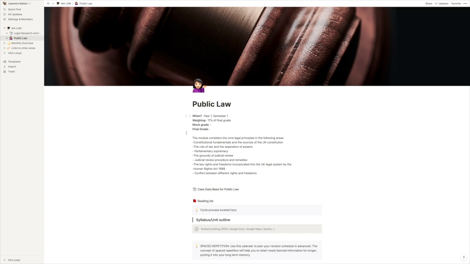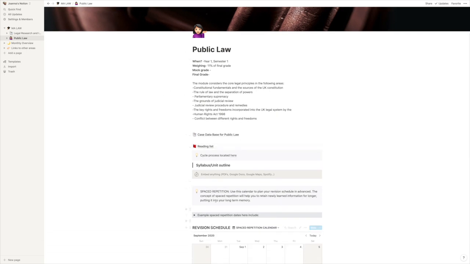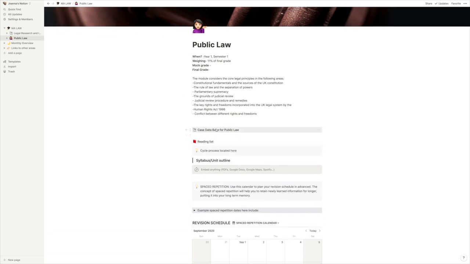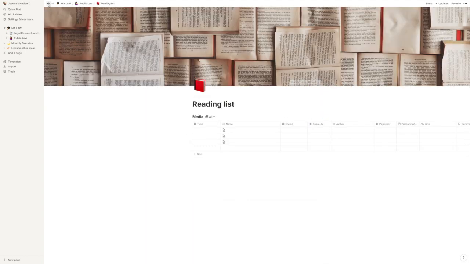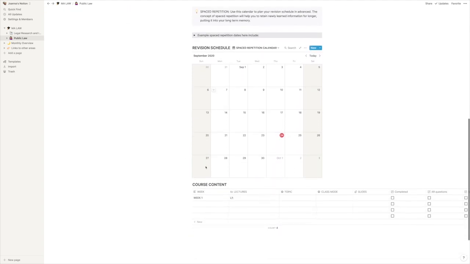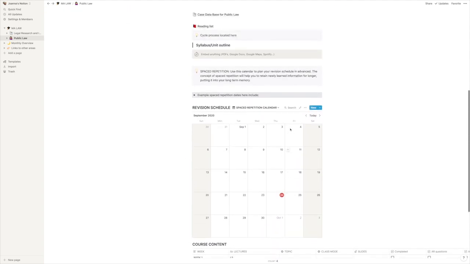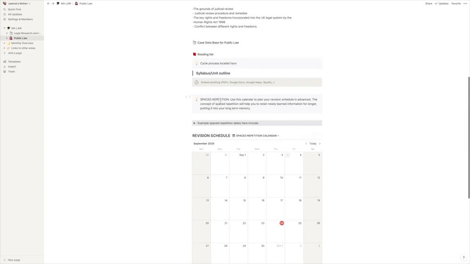And I've copied and pasted the syllabus for this course. So I've stuck in what we're going to do. I'm going to take you over this before I take you over the specific parts again. So again, this is a reading list. It's exactly the same as the last one. And I've actually taken this template from somebody else. If I find it, I'll link it. It was a public template from a YouTuber.